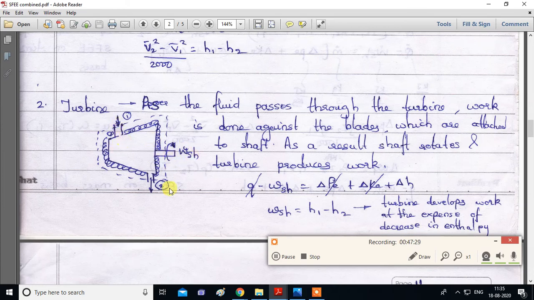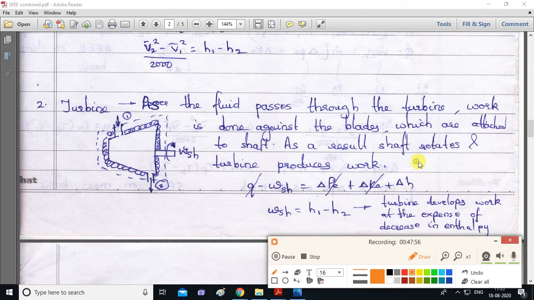And here we have inlet and this is outlet. So again apply the steady flow energy equation. Q minus W shaft is change in potential plus change in kinetic plus change in enthalpy. Since we have insulation over here, heat transfer is zero. We have work, so this work will be there. Kinetic energy and potential energy we are considering to be zero, so we'll get delta H. Now what is the equation? Minus W shaft is delta H.